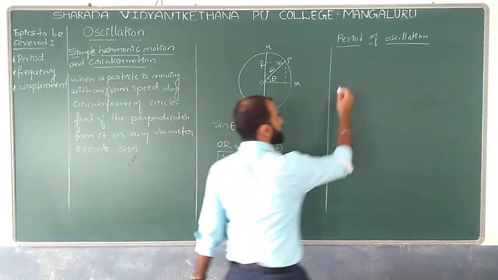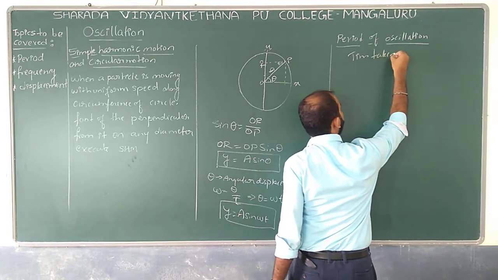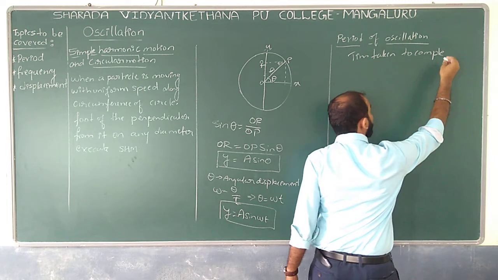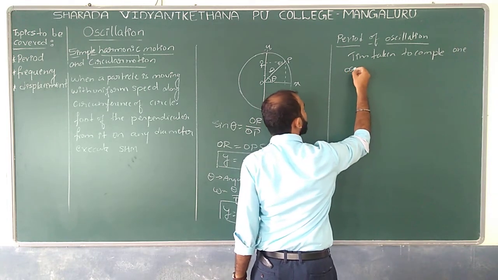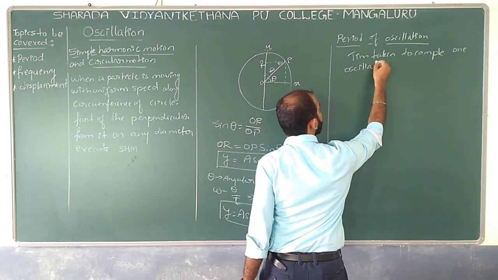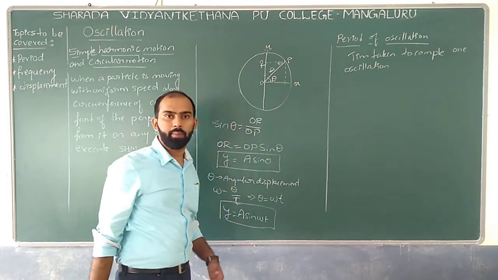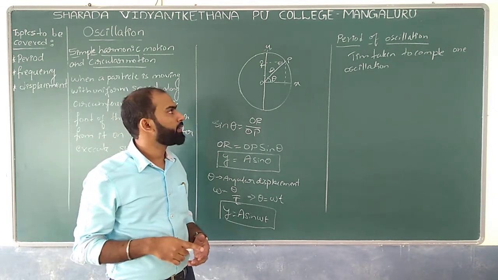It is nothing but the time taken to complete one oscillation. What is one oscillation we can expect?